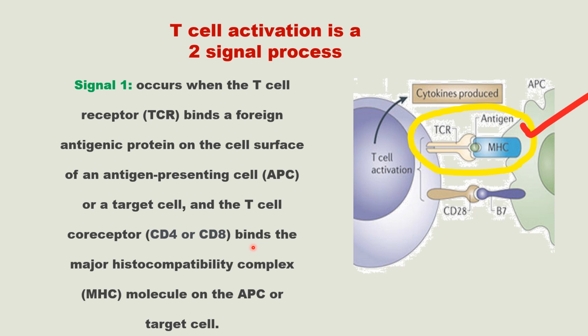So this T cell co-receptor should bind with the major histocompatibility complex molecule on the antigen presenting cell or target cell. In the case of T helper cells, CD4 should bind with MHC2 present on the antigen presenting cell, and in the case of TC cells, CD8 plus should bind with MHC1 on the target cell. So, this is signal 1.